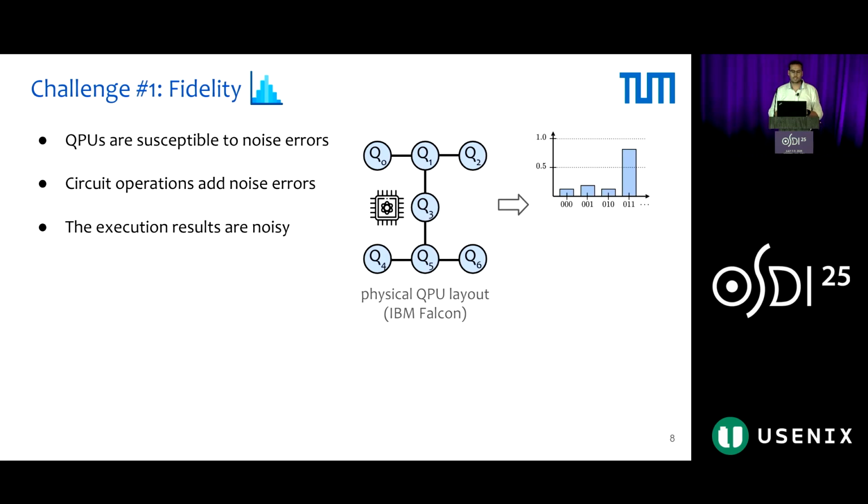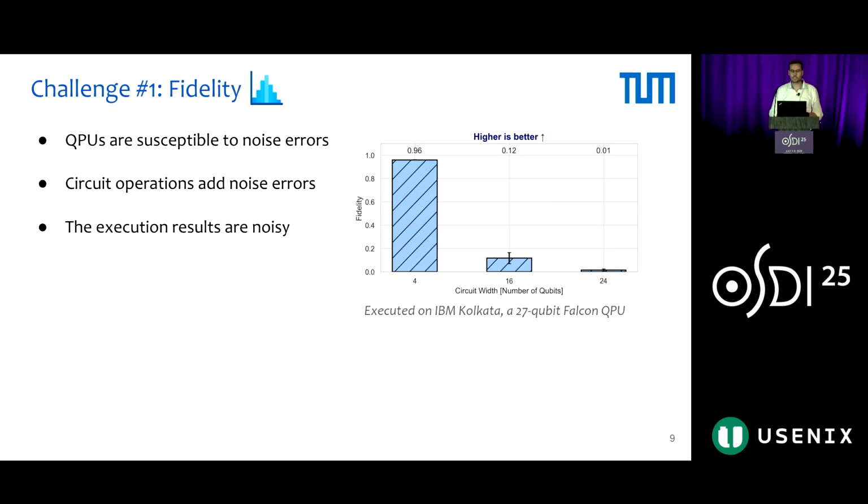Unfortunately, current QPUs are susceptible to noise errors, and every circuit operation adds more noise errors to the execution. This means that the execution results eventually are noisy. So on the right side, after execution, this probability distribution no longer has a single distinct highest probability. To verify this experimentally, we plot fidelity, which measures the quality of the quantum computation.